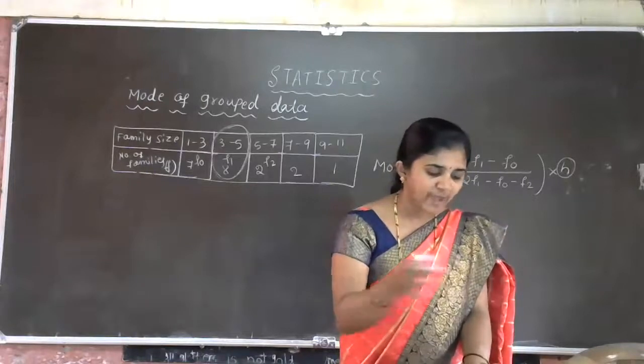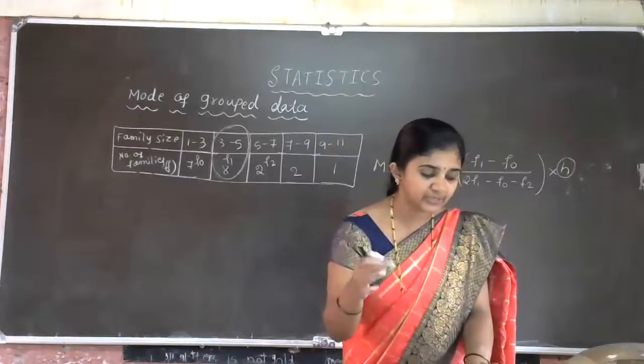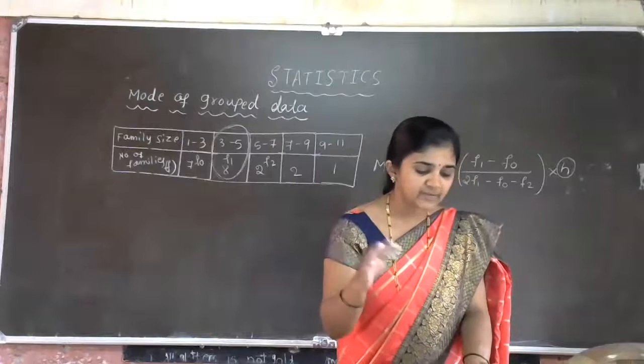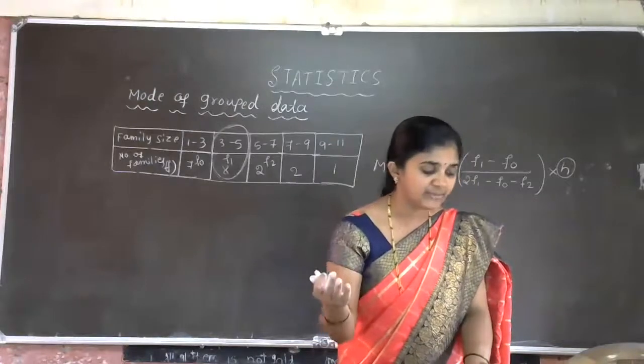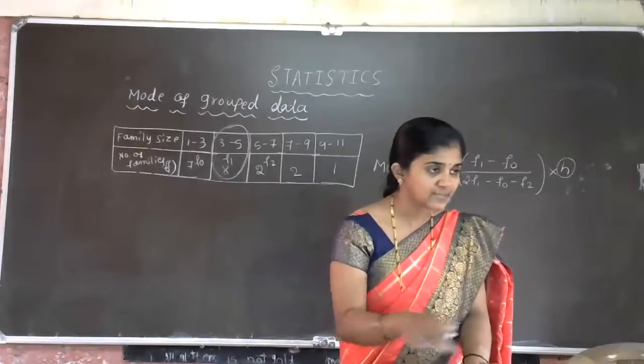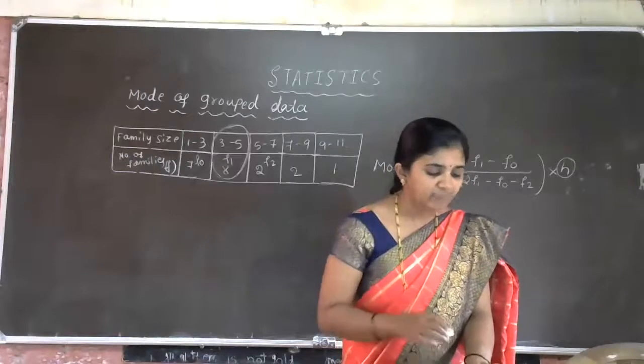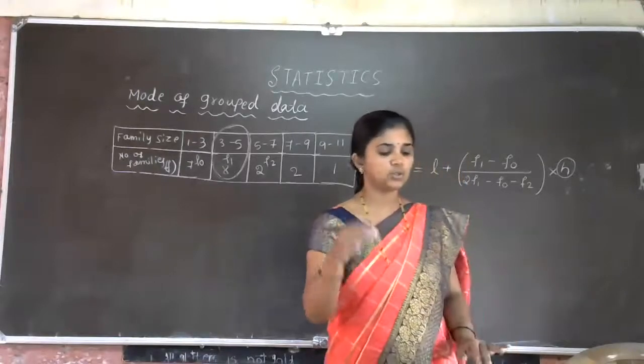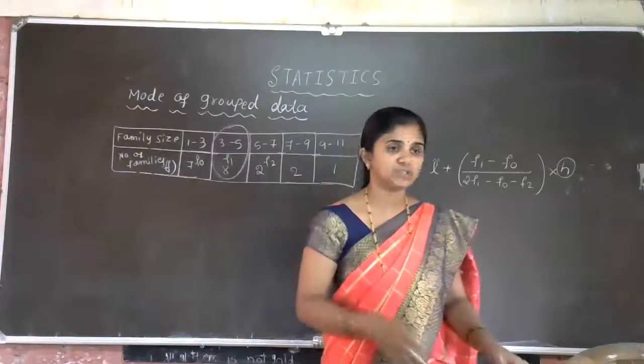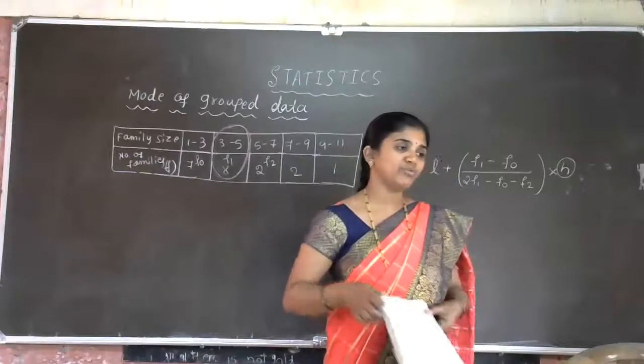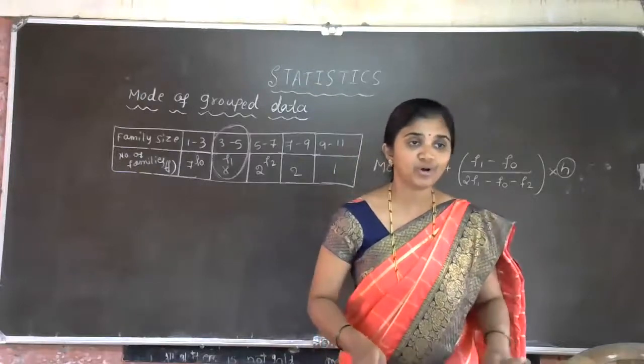Family size is given as 1 to 3, 3 to 5, 5 to 7, 7 to 9 and 9 to 11. So all the class sizes must be the same. The number of families is 7, 8, 2, 2, 1. Frequency table is also given. Find the mode of this data.